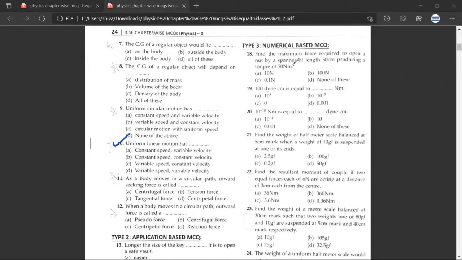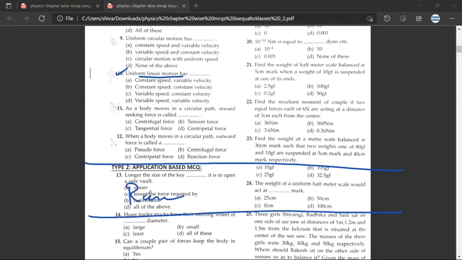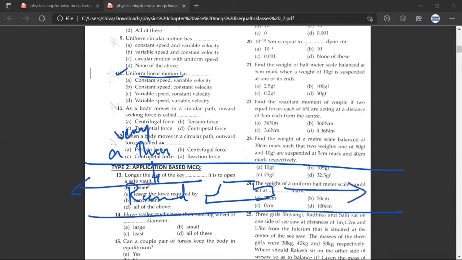Uniform linear motion has... B. Okay. So when we are dealing with uniform linear motion, linear motion is a motion in a single direction. Let us assume a road, or let us assume a very thin road. So your car can move only in this direction or in this direction. Have you understood? Yes, sir. So in this case, if the linear motion is uniform, it has to be single direction and constant speed.